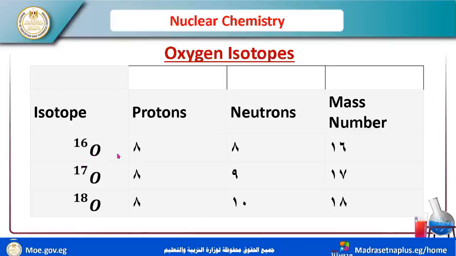Neutrons: 16 minus 8 is 8, 17 minus 8 is 9, 18 minus 8 is 10. So the number of protons is the same, the number of neutrons is different, and the number of nucleons or mass number equals 16, 17, and 18.